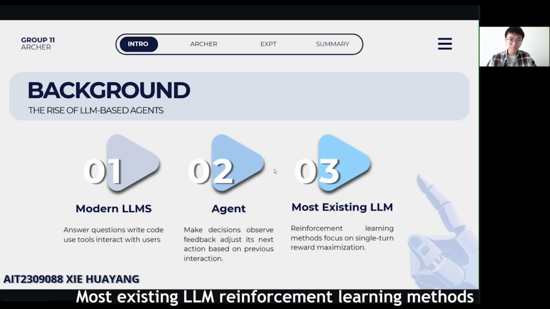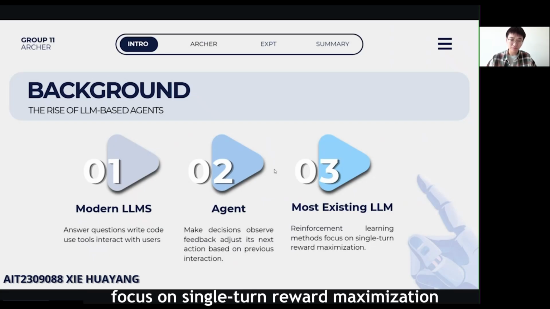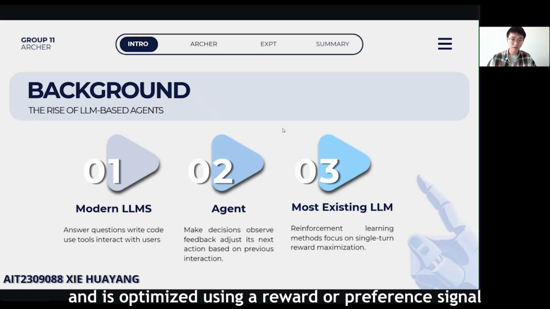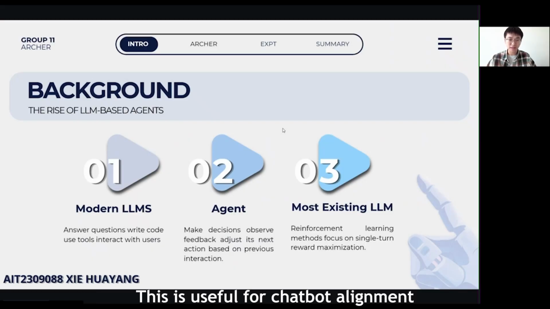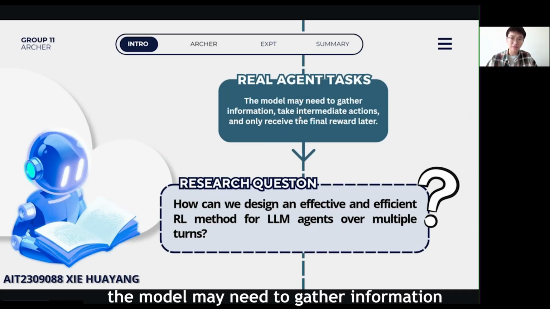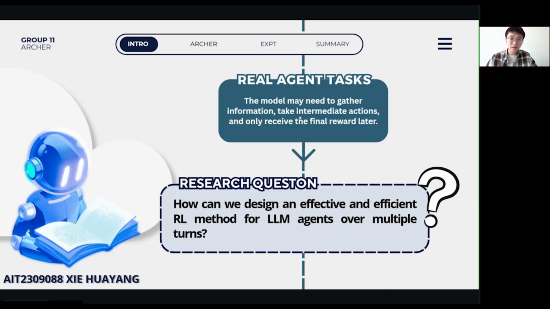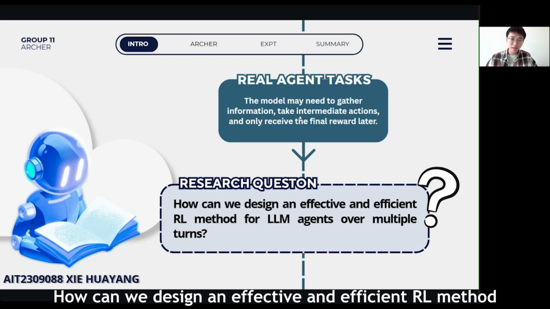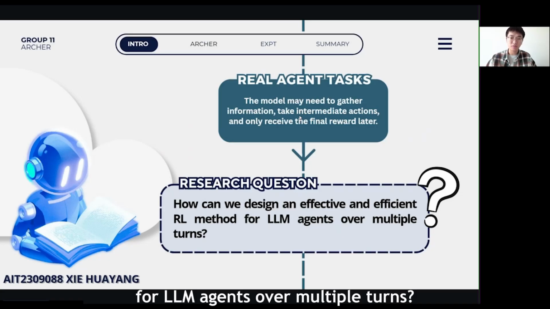Most existing LLM reinforcement learning methods focus on single-turn reward maximization. For example, in RLHF, the model usually receives one prompt, generates one response, and is optimized using a reward for preference. This is useful for chatbots, but not enough for agentic tasks. In real agent tasks, the model may need to gather information, take intermediate actions, and only receive the final reward later. Therefore, the authors ask, how can we design an effective and efficient RL method for LLM agents over multiple turns?